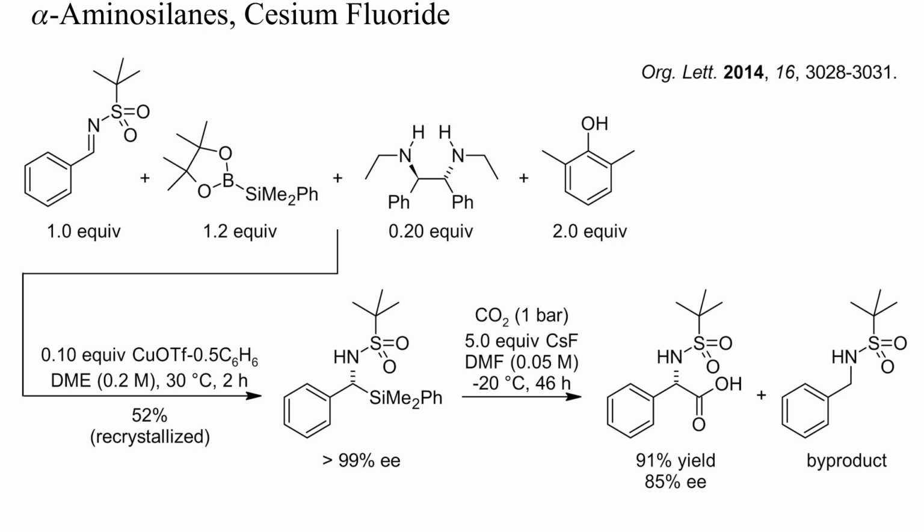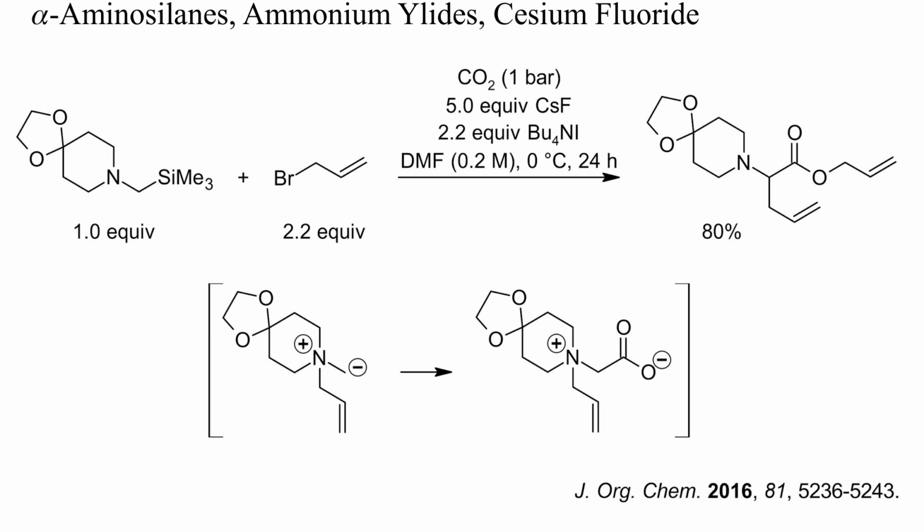Treatment of silanes with fluoride yields carbanions or intermediates strongly nucleophilic at carbon. Here, an enantiomerically enriched alpha-aminosilane was carboxylated by treatment with carbon dioxide and cesium fluoride at low temperature, with only partial racemization. In this example, an amine quaternization, ylide formation, carboxylation, and Stevens rearrangement were carried out all at once. A high yield of an amino acid ester resulted, despite the many potential side reactions.